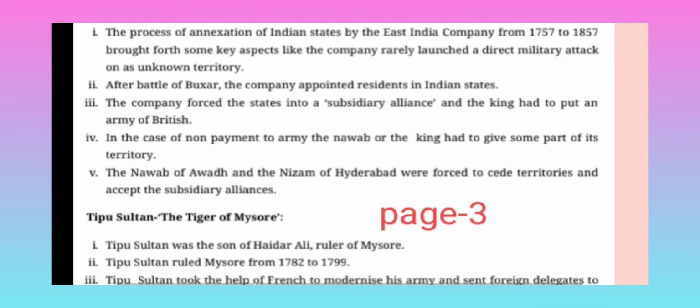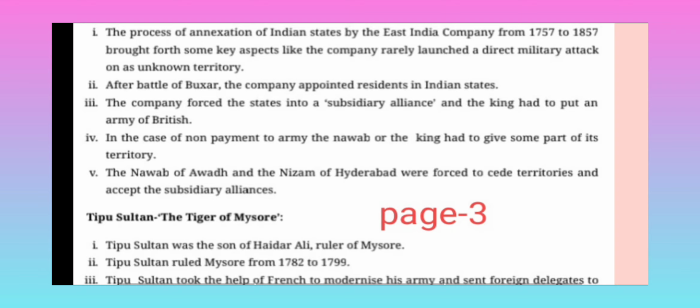The company forced the state into a subsidiary alliance, and the king had to maintain an army of the British. In the case of non-payment for the army, the Nawab or the king had to give some part of his territory. The Nawab of Awadh and the Nizam of Hyderabad were forced to cede territories and accept the subsidiary alliance.